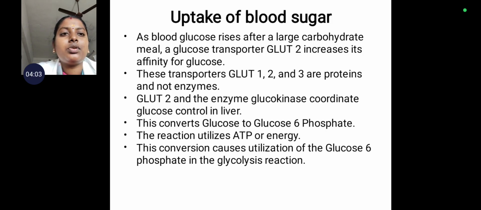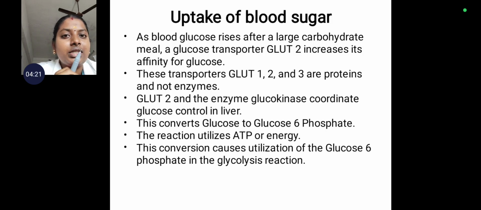These transporters, glucose transporter 1, 2 and 3, are all proteins and do not come under the enzyme category. GLUT2 and the enzyme glucokinase coordinate their work and help the liver to control the glucose.